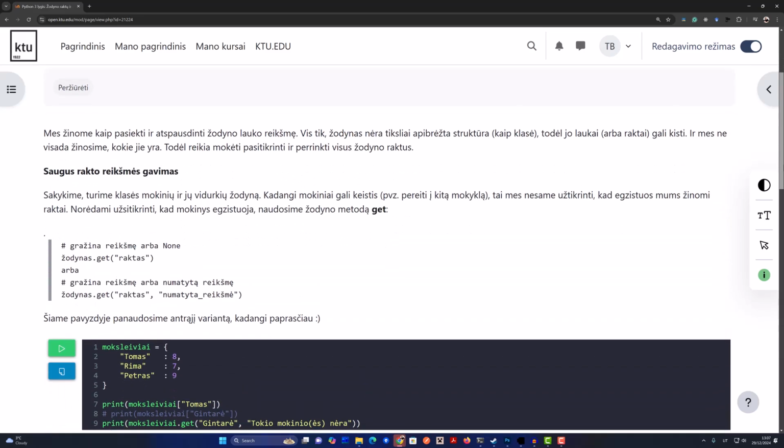It's a safer way to retrieve values. Because if you try to access a key that's not in the dictionary, it won't crash your program. It'll just return None. Or you can set it to give you a default value. Really helpful for avoiding errors. Nice. I like safety nets.